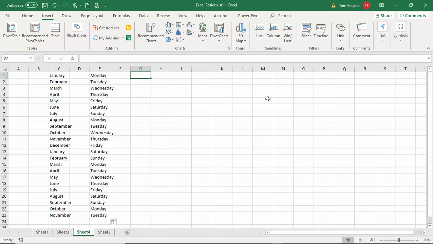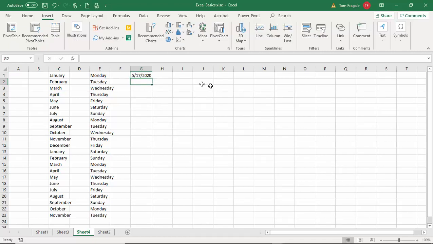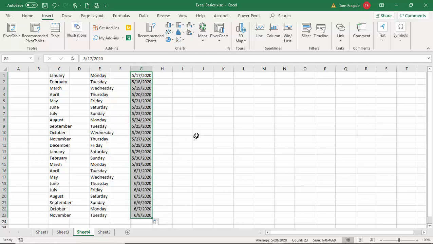It also works with dates. I would like to have today's date moving forward. Now, remember a keyboard shortcut that I gave you about today's date. Let's do Control semicolon. Control semicolon gives me the current date. I'm going to go ahead and click on that date. I'm going to get the black cross in the corner, drag it down as far as you want to go, and notice how the next couple dates filled in, right? So you can see these can be quicker ways to build your spreadsheets.